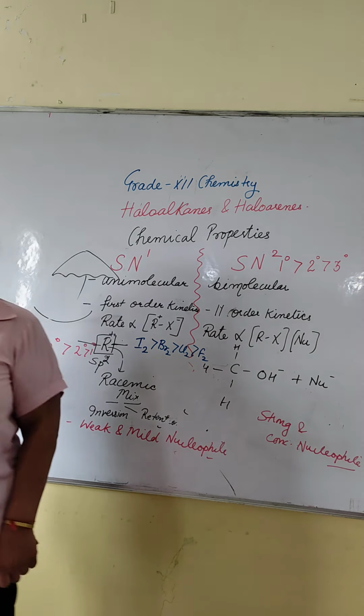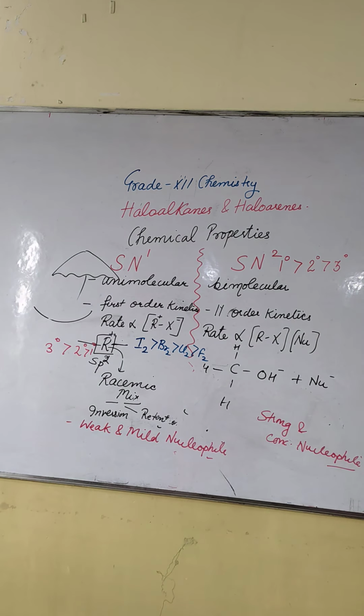What is polar? One in which there is an electronegativity difference. What is protic?